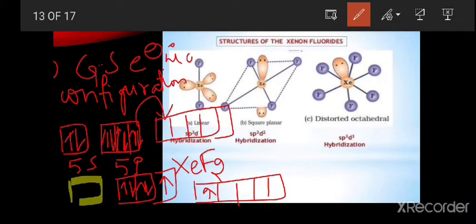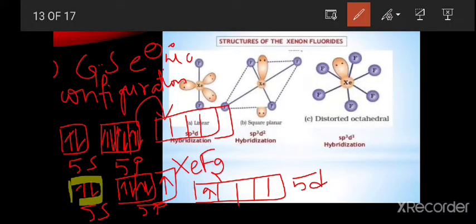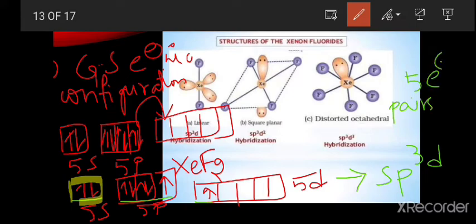So the hybridization is sp3d. This is the 5s, 5p and this is the 5d, so these show sp3d hybridization. In the s orbital we have 2 electrons, in the p orbital we have a total of 5 electrons, and in the d orbital we have 1 electron. According to VSEPR theory, in this xenon difluoride we have a total of 5 electron pairs.